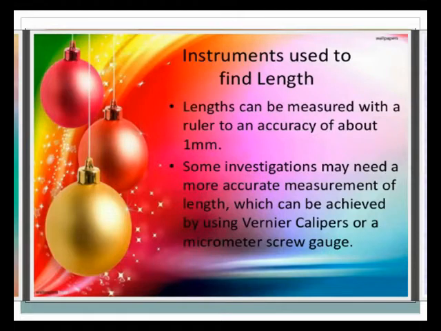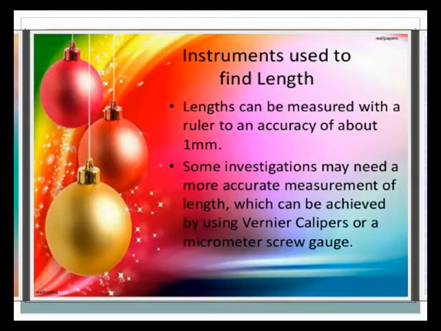Some investigations may need a more accurate measurement of length, which can be achieved by using vernier calipers or a micrometer screw gauge. Like this, we will find the different types of length which cannot be measured with the help of a meter rule.